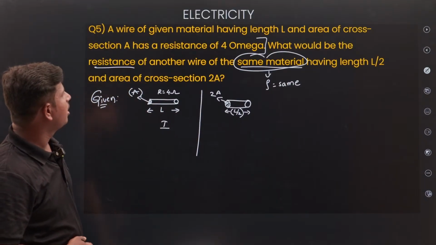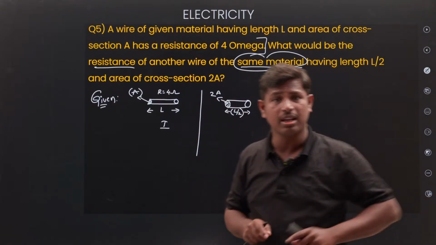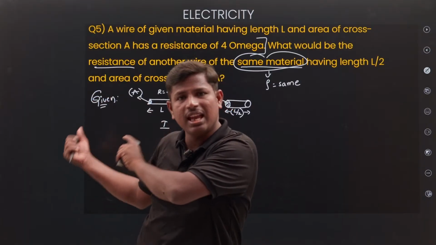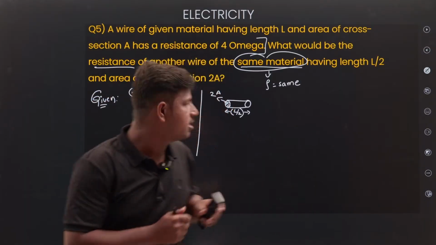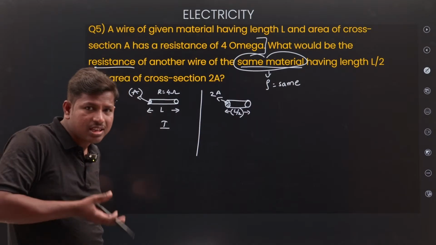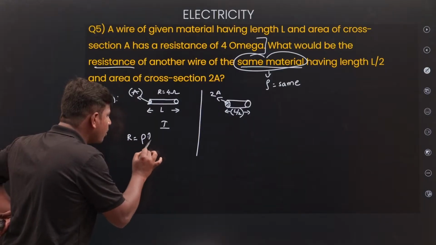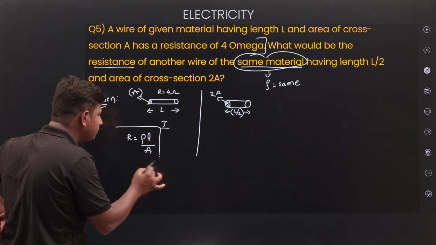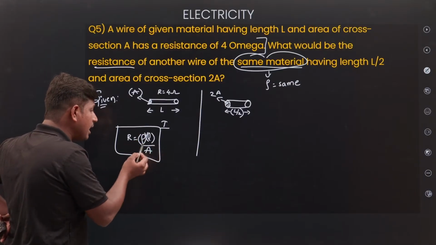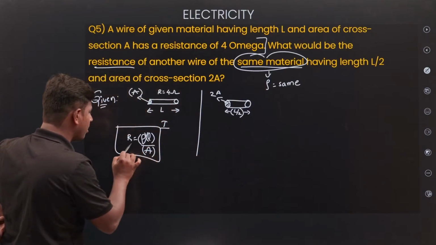Then what would be the resistance of the other wire? Two wires are given, same material, one having L, another having L by 2. One having area A, another having 2A. Now see, what factors make the resistance different? You know the factors, right? Just now we discussed: resistance R equals rho L by A. Rho value, same material, rho only. Take R1.